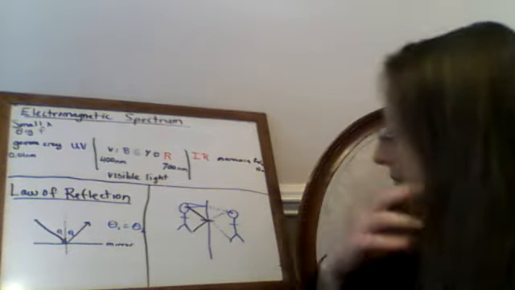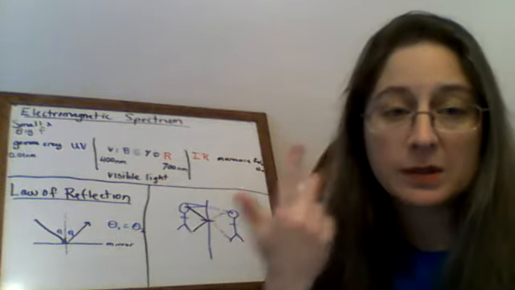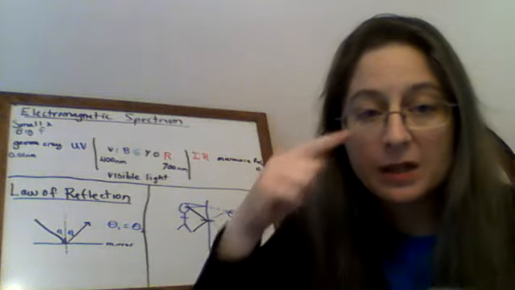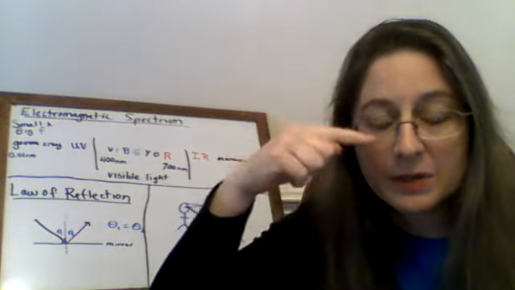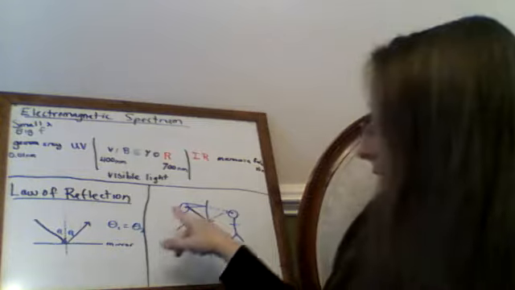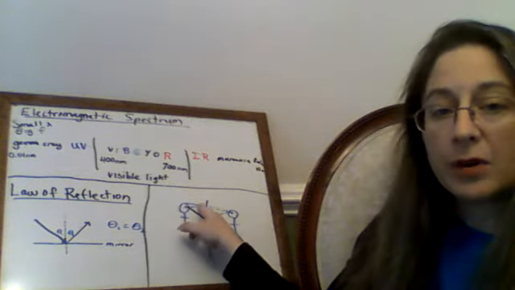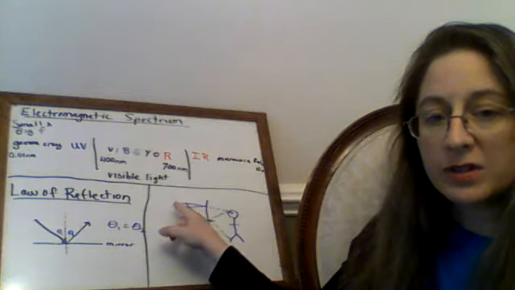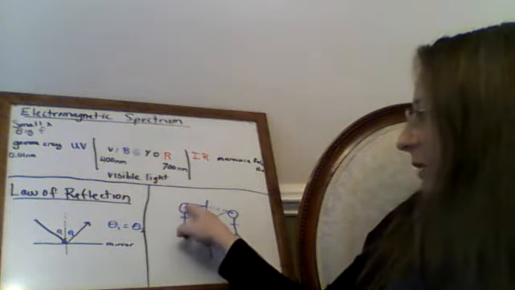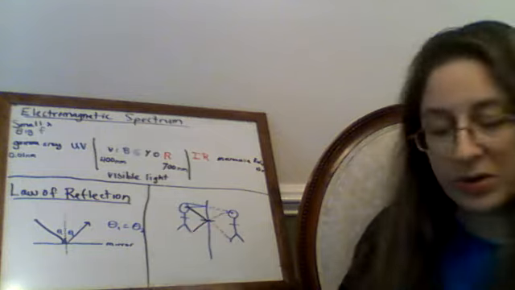We know light has to strike our eyes for us to be able to see. And so there's this little distance between our eye and the top of our head. We're going to need a beam that goes from our eye to the mirror and then shows us the top of our head. We're going to need a beam that goes from our eye to the mirror and then shows us our foot.